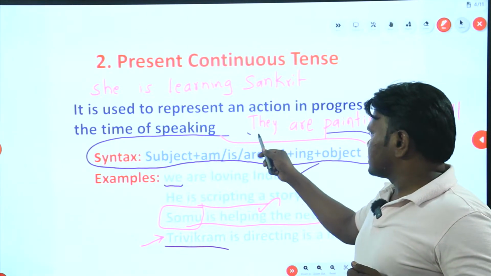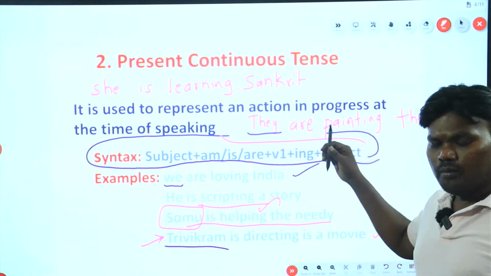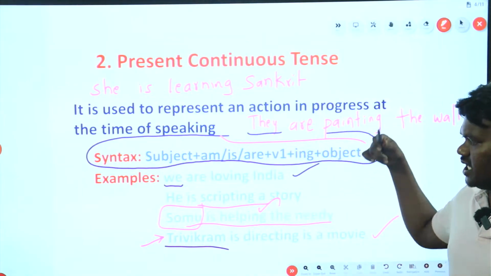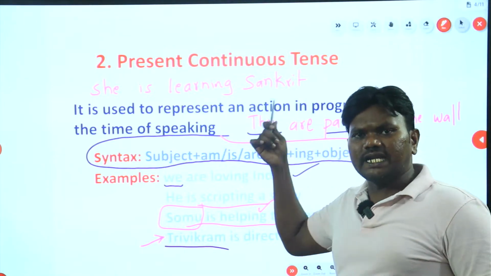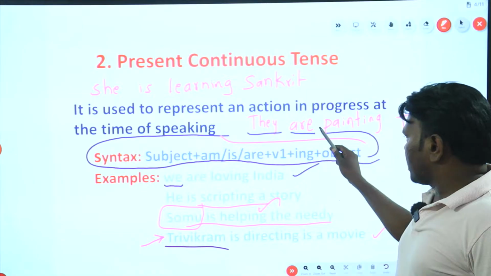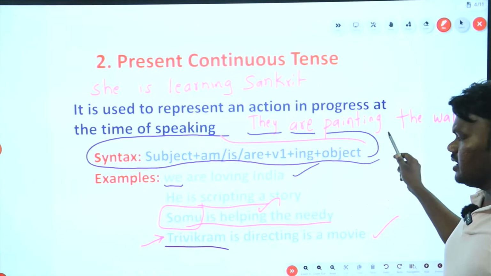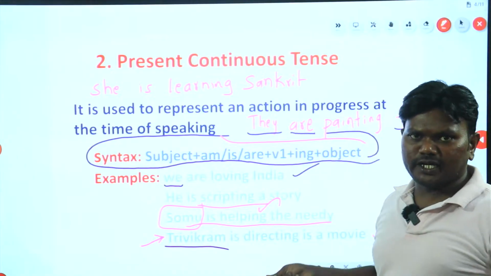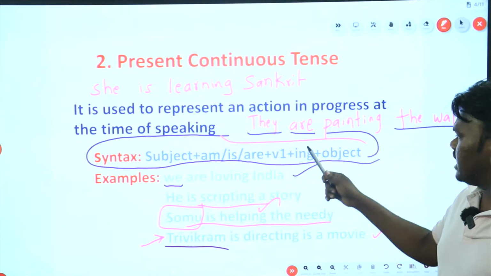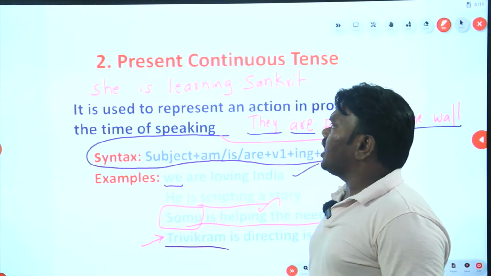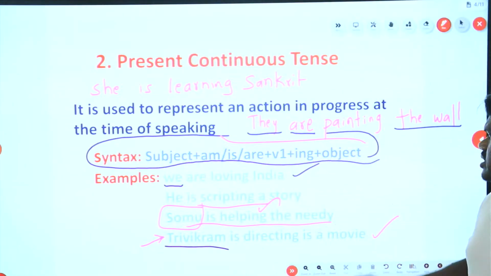Look at this. Subject is there, or before understanding the meaning, you just remember the structure. Then you may focus upon what the sentence is actually talking about. So see, they are V1 plus ing plus object. Their task is at this point in time to paint the wall. So they are painting the wall. Is that clear? So this is all about present continuous tense.